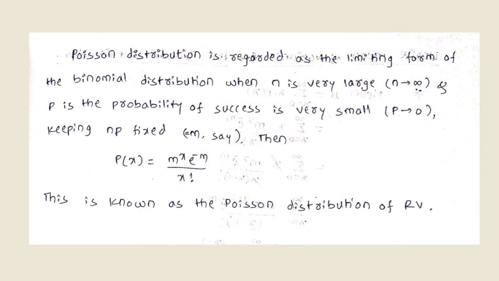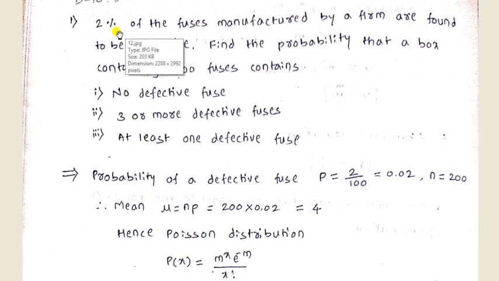Now the examples on Poisson distribution. First example: 2% of the fuses manufactured by a firm are found to be defective. Find the probability that a box containing 200 fuses has, first, no defective fuses; second, 3 or more defective fuses; third, at least 1 defective fuse. Now the solution.